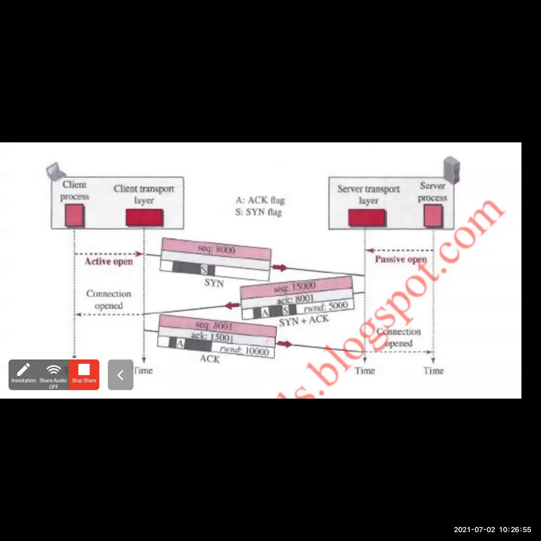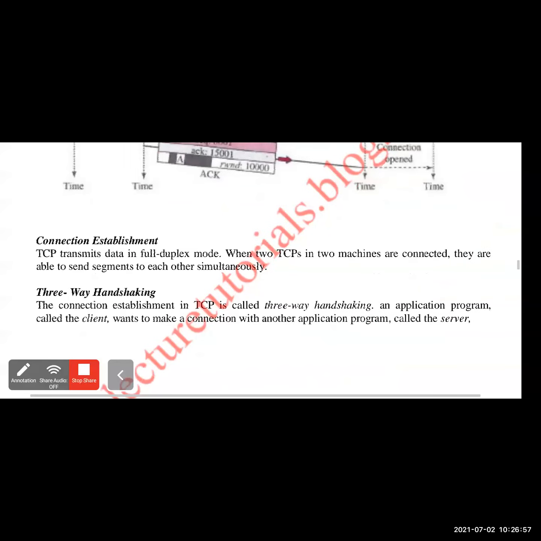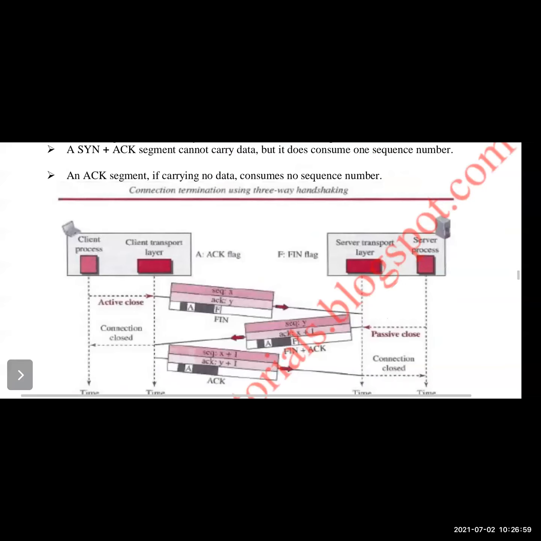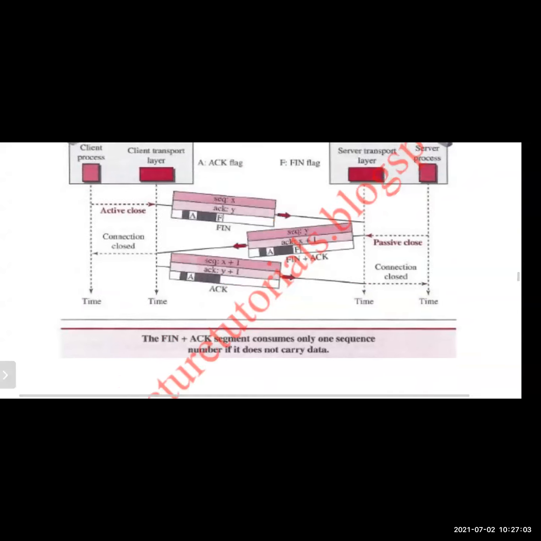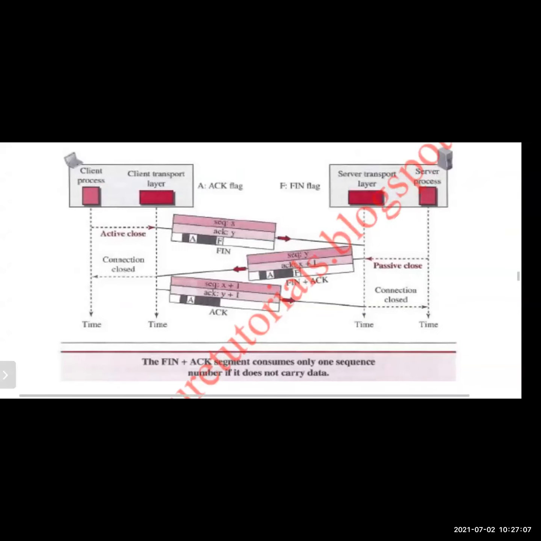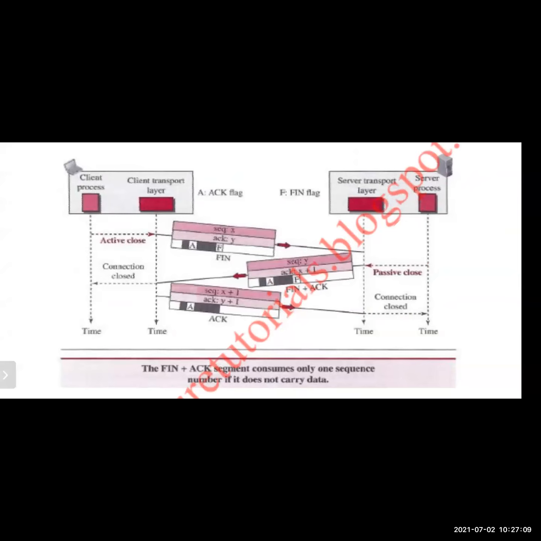Now that is the first one, the connection establishment. After the connection establishment, we have to briefly see about the connection termination also. The connection termination is the same process. The three-way handshaking is used for the connection termination also, similar to the connection establishment.